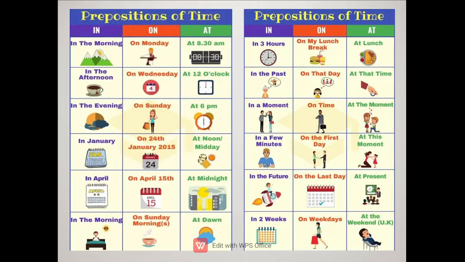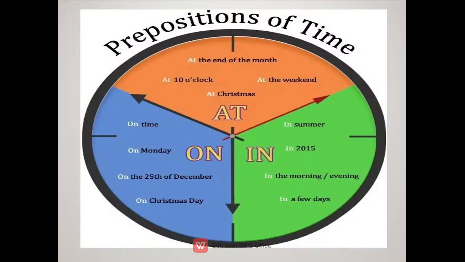Now for days and dates, we use on: on my lunch break, on that day, on time, on the first day, on weekdays, on Sunday mornings, on 24th January, on Wednesday, on Monday, on April 15th. So for every day and date, we use on.